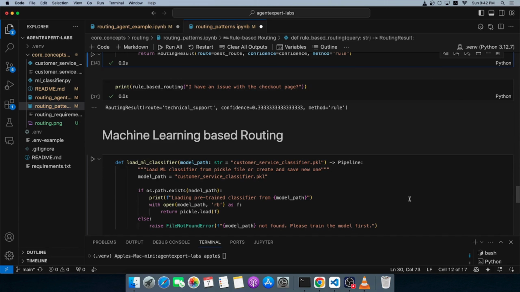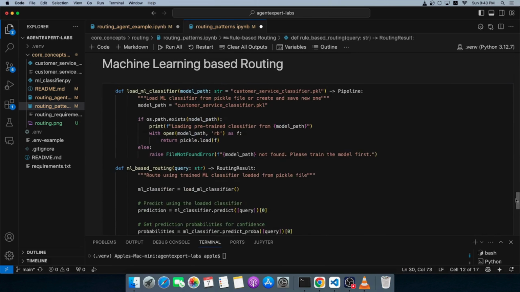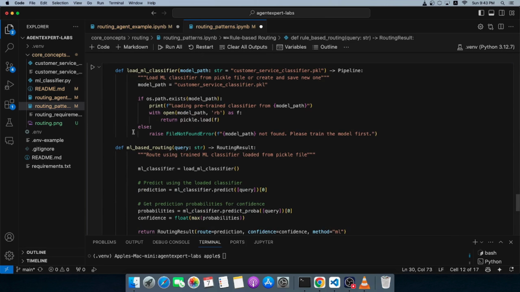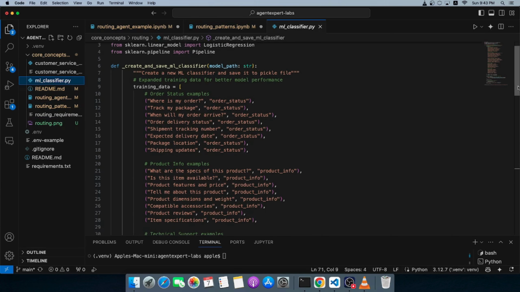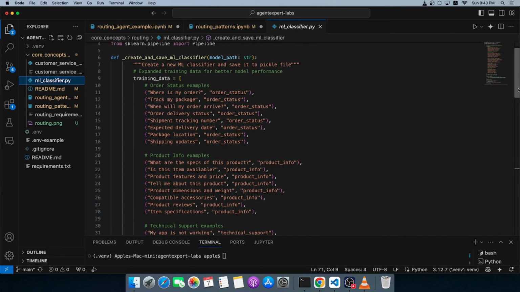Now, the last routing method that we'll be looking at is the machine learning based routing method. What we have done here essentially is, and I want to show you that particular class. I've written a simple classifier class where I have basically created a custom machine learning model by training it with possible examples of the utterances or queries and labeling each and every utterance with the category that utterance should essentially route us to.